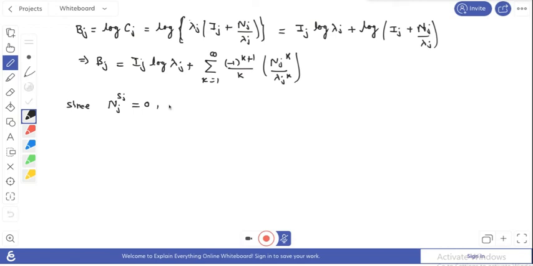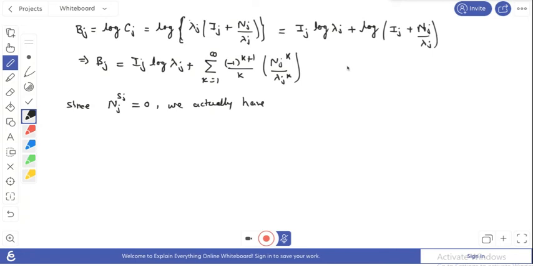So we actually have here k equals 1 to infinity, but here k is a real number, 1, 2, 3, 4 and so on up to infinity, and here this is Nj to the power k. Okay, so if k varies from 1 to sj, then this is of sj. Since Nj is the nilpotent matrix, this term becomes 0.